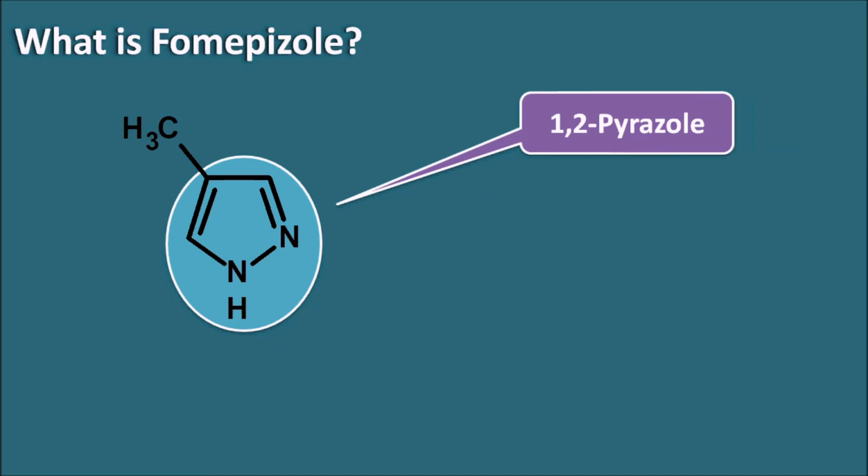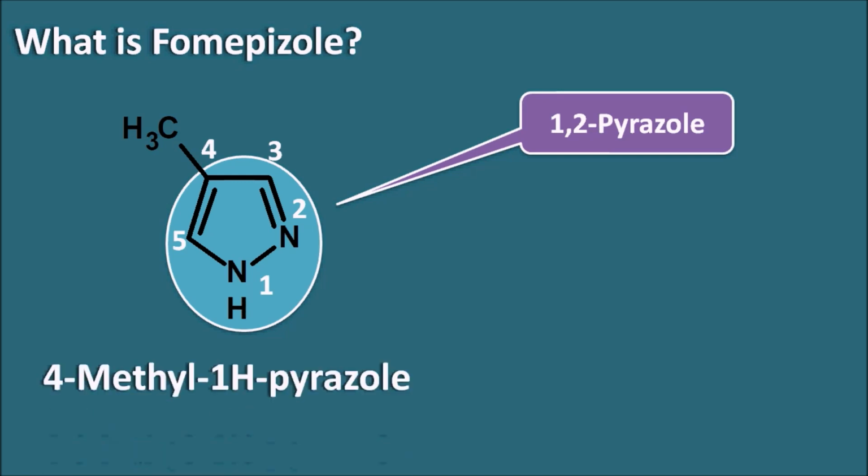If we give the numbering to this pyrazole ring system, we can start the numbering from the saturated nitrogen. So this is 1, 2, 3, 4 and 5. Now it has a methyl group at the 4th position. So the name of fomepizole is 4-methyl-1H-pyrazole.